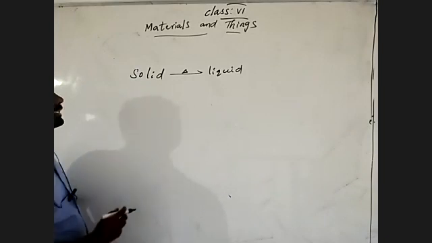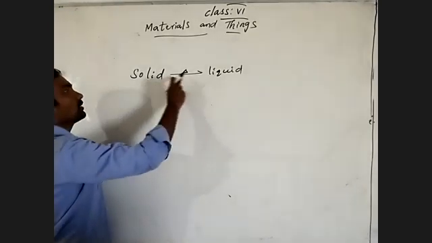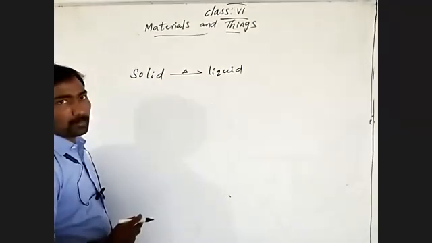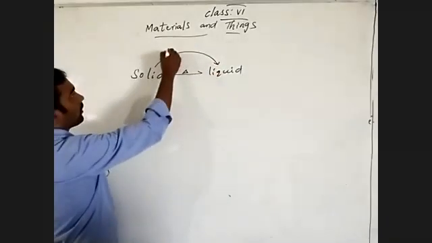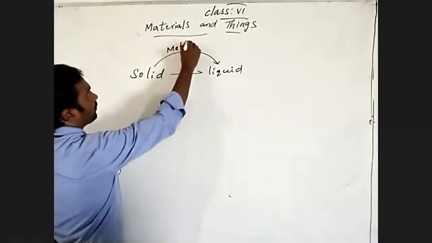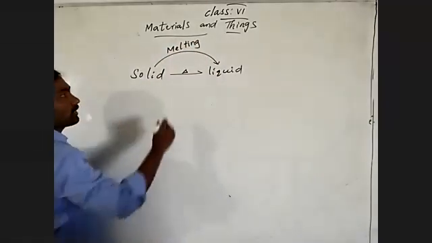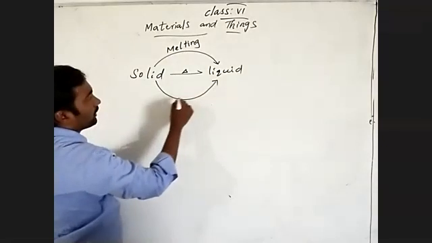Melting is a process to change the solid substance into the liquid state of the substance. This process you call the melting process, or we can call it by another name, fusion.